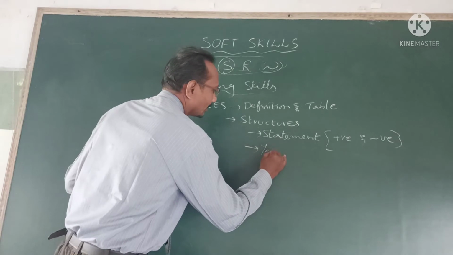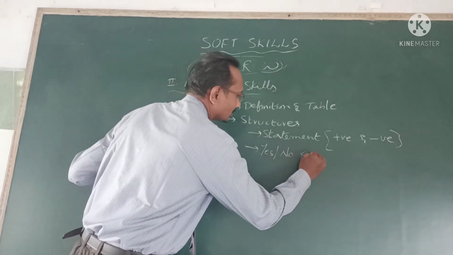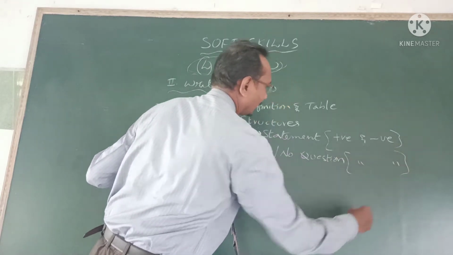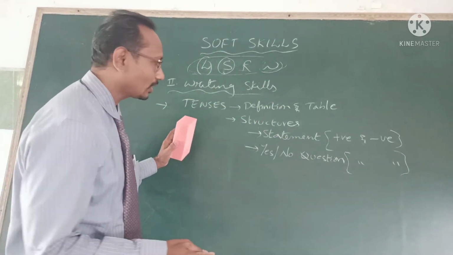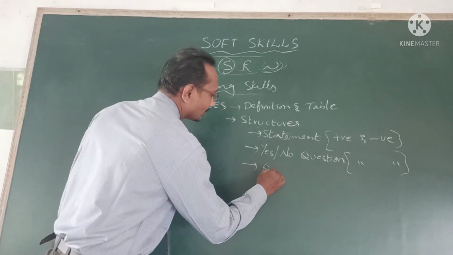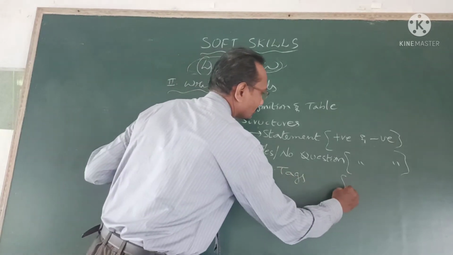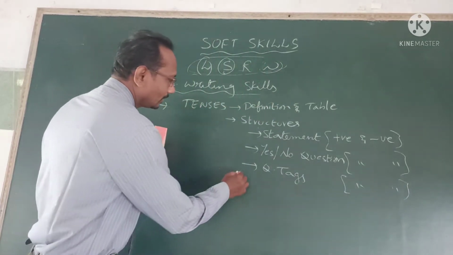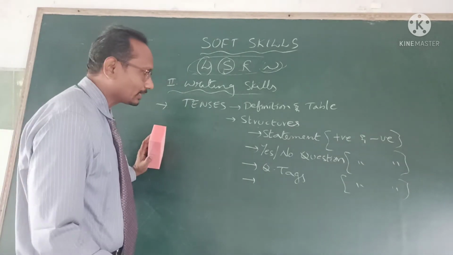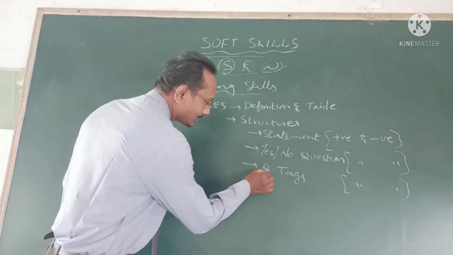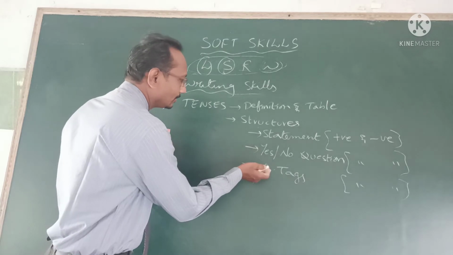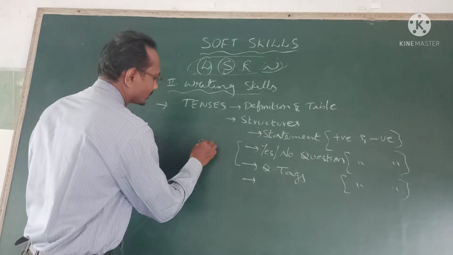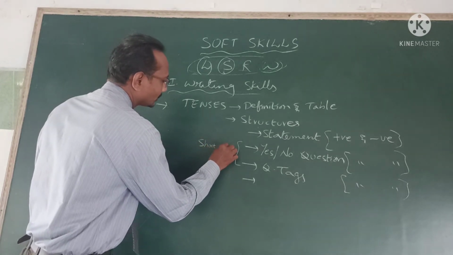Second one is yes or no questions. Here also the same, positive and negative. Yes or no questions, and coming to the third one is question tags. Here also positive and negative. The last but one is question tags, and before that one is yes or no questions. These two are short questions, we can say. Short questions.